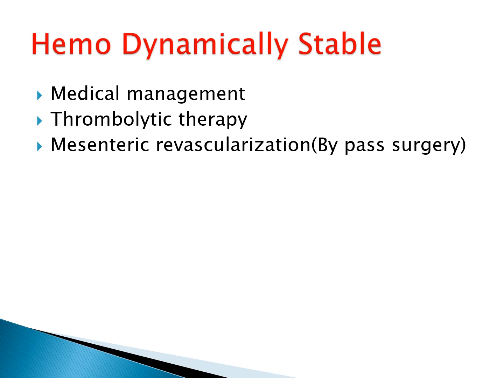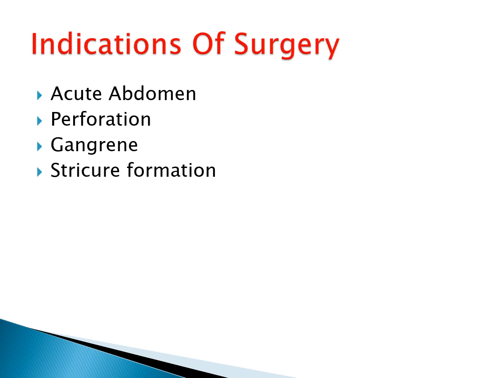Then you have to go for thrombolytic therapy, just like in myocardial infarction, and the patient might go for mesenteric revascularization, which is also called bypass surgery. Then what are the indications of surgery? Acute abdomen, perforation, gangrene, and stricture formation. These are the indications of surgery.